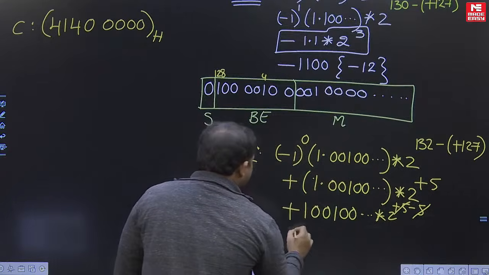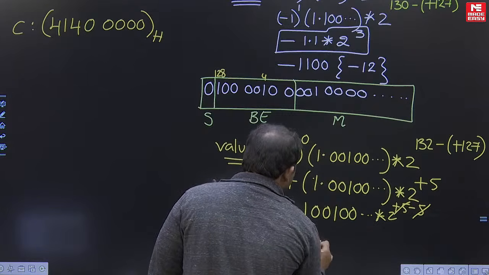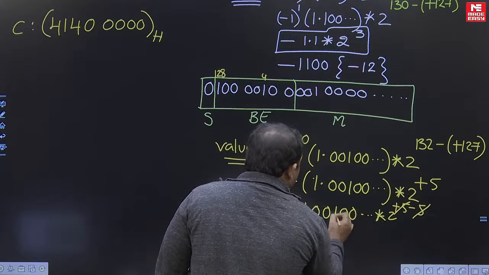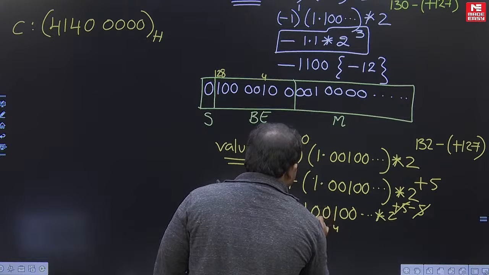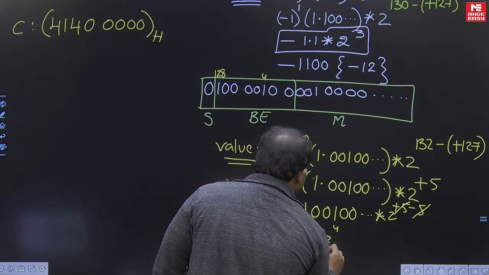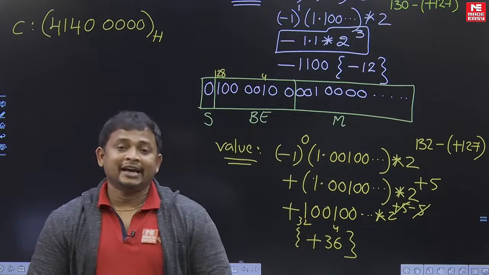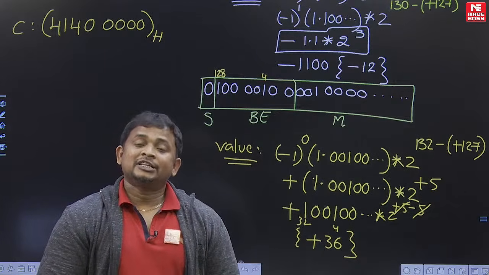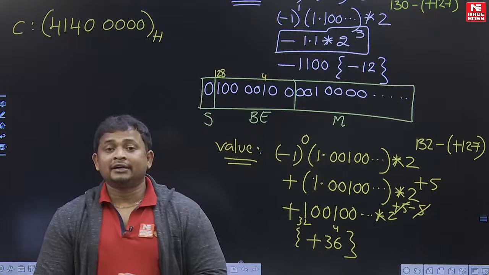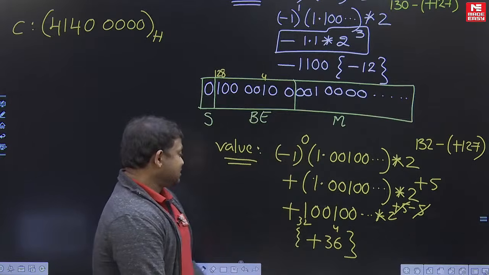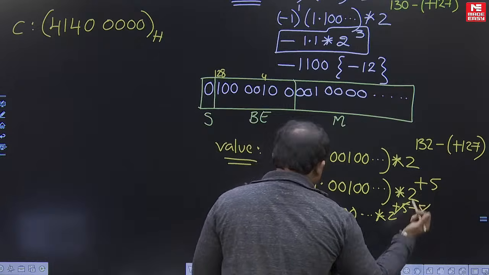So what is the decimal equivalent of this? That is plus 4, 32, means 36. So the B value given in the question in a hexadecimal format, with respect to 32-bit floating point format, its decimal equivalent is plus 36. Is it clear, students? Right.